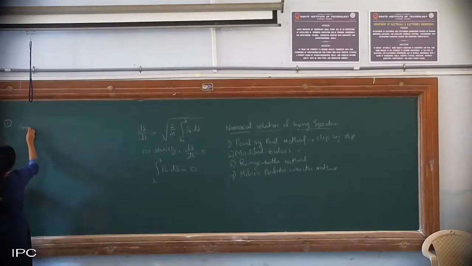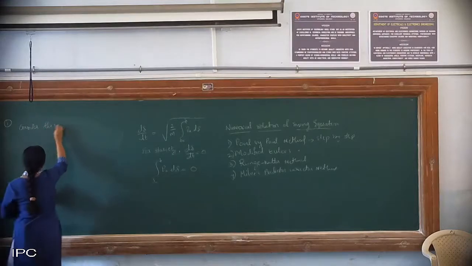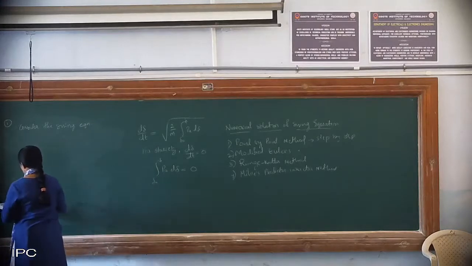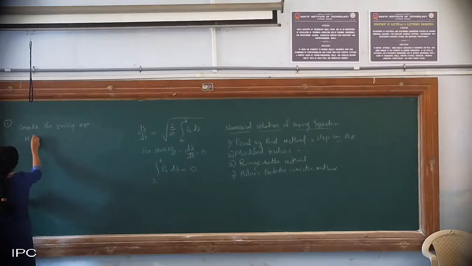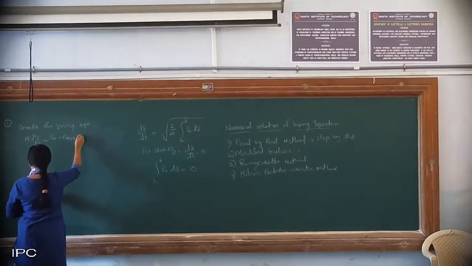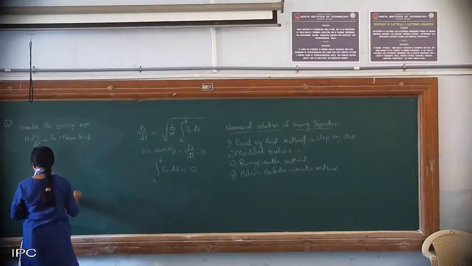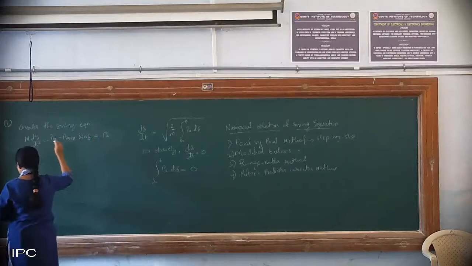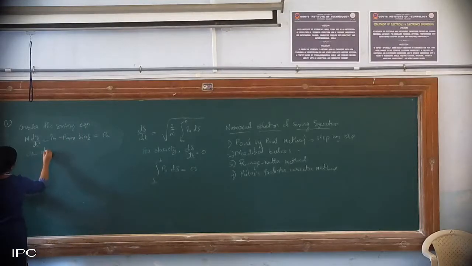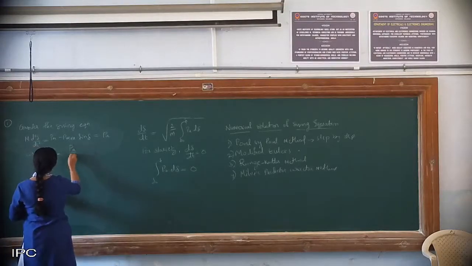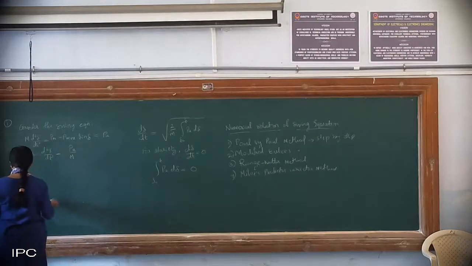You can consider the swing equation: M d square delta by dt square is equal to Pm minus P max sine delta, which is Pa, or d square delta by dt square will be Pa upon M. This is the swing equation.